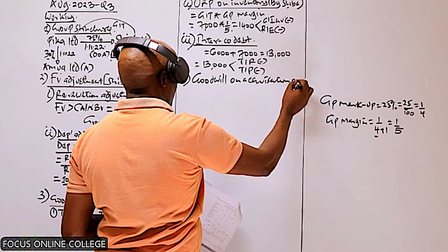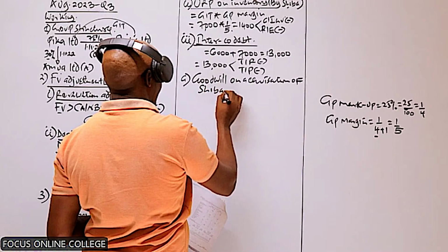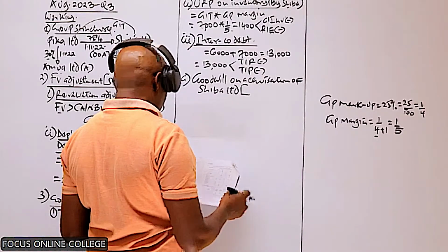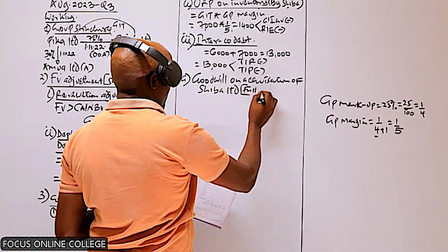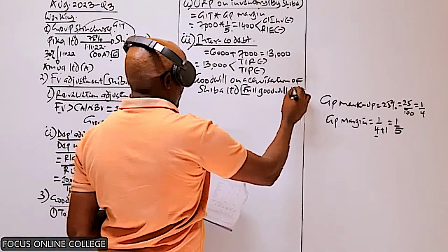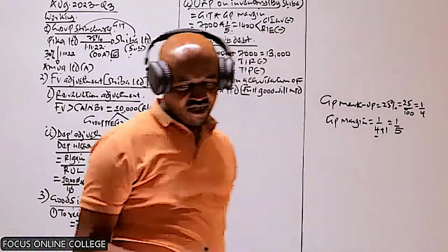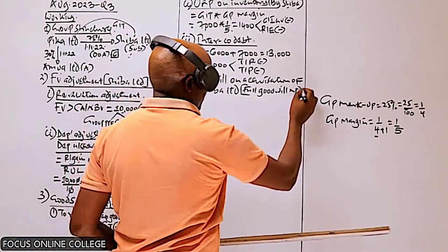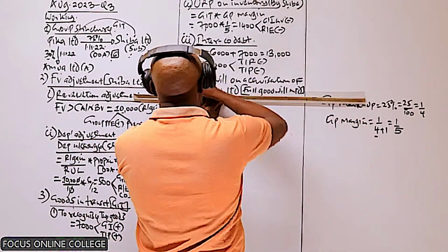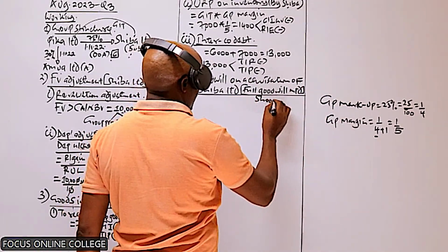The goodwill on acquisition of what? The goodwill on acquisition of Sheba Limited. Remember, as per the information given in note number 3, we are going to use the full goodwill method. We will use the full goodwill method because we are told the policy of the group is to measure NCI at fair value. We said if you come across that information, then compute the goodwill using the full goodwill method. So in this case, we need to have two columns here.